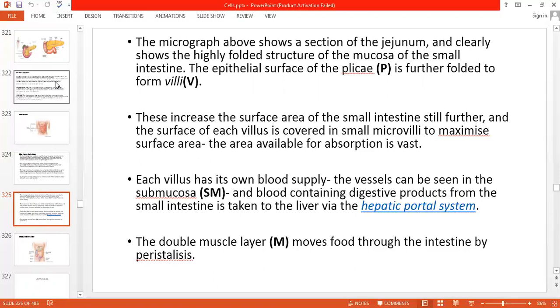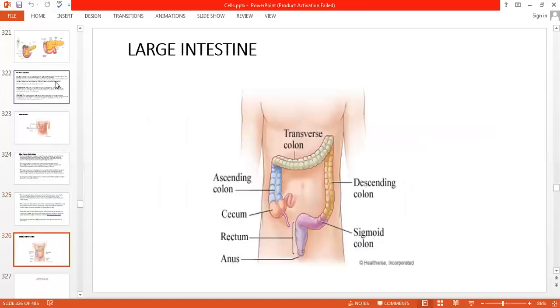The liver will analyze all the food material. If there is any toxin or poison, it will not allow it to enter into the blood circulation. So the hepatic portal system in the liver will check the food which comes there, and if anything is harmful for the body, it will expel it from the body and not allow it to enter the blood circulation. It won't go to the heart and brain and other vital organs of the body. That double muscular layer moves food through the intestine by peristalsis. I have already mentioned this.